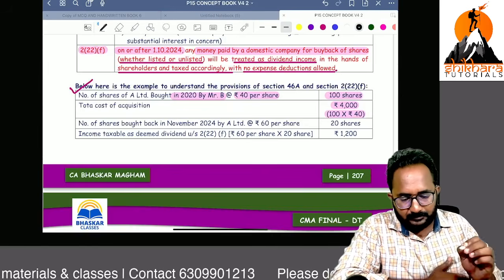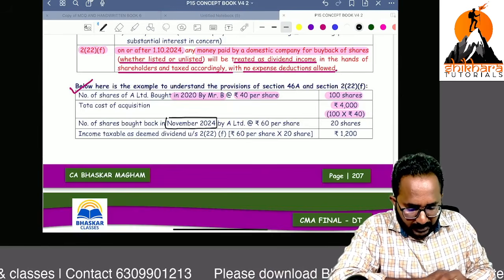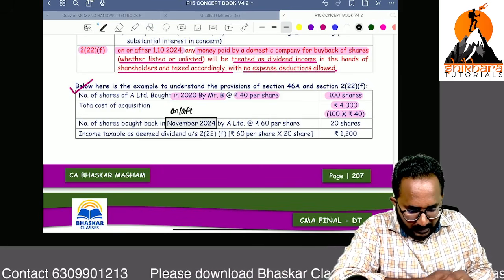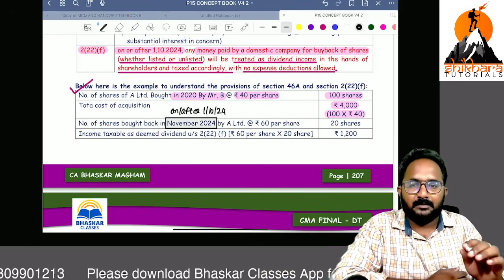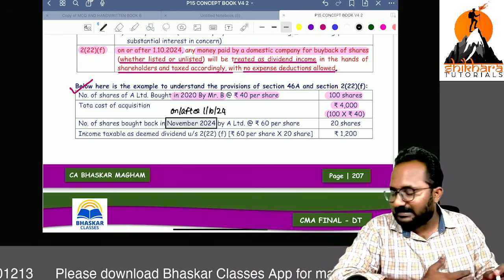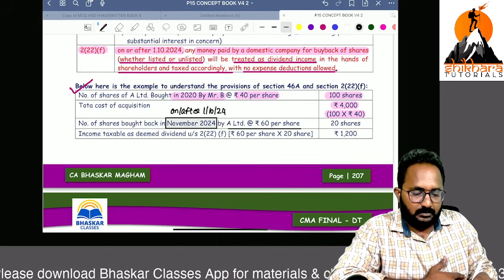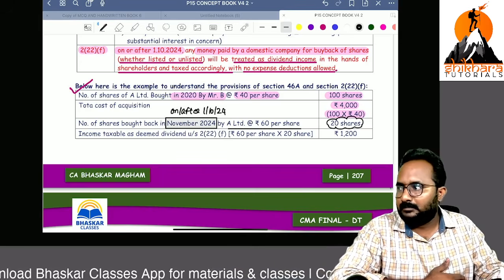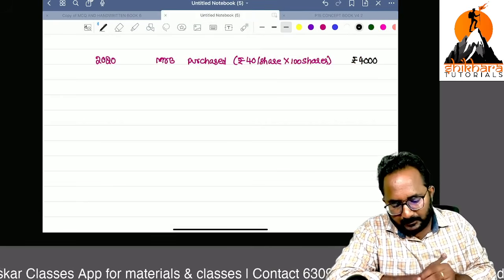Now what happened? In November 2024, on or after 1/10/2024, buyback done. How many shares? Total shares are... 60 per share. How many shares buyback? Only 20 shares. Only 20 shares buyback done.